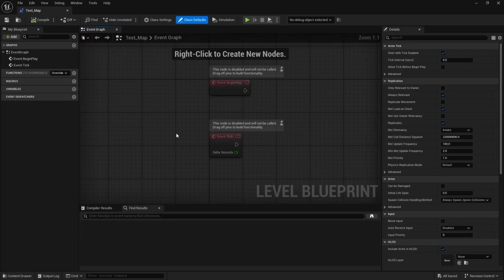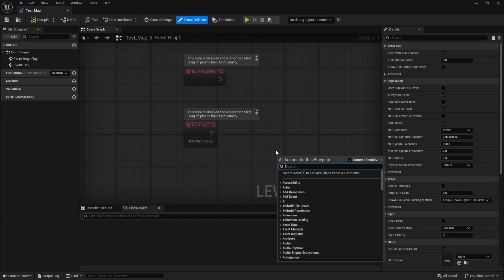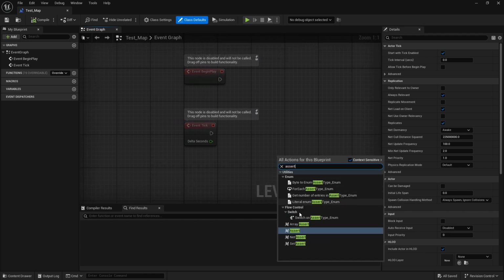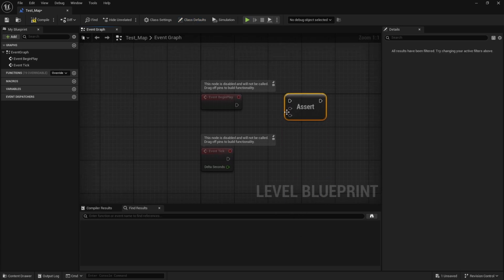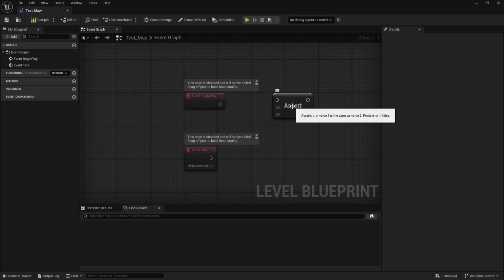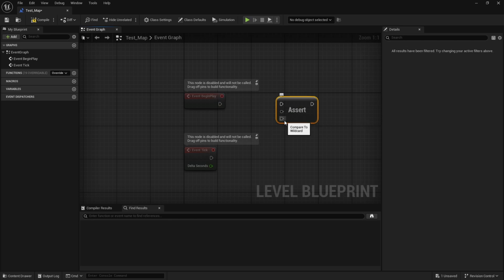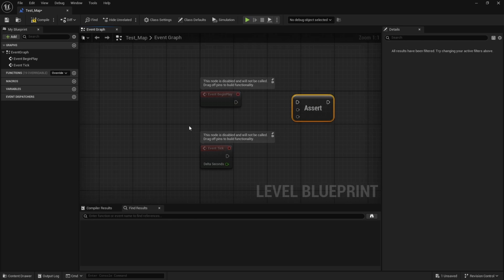So if I open up some blueprints, I'm going to type assert here. And these are basically my asserts that I had to make, but assert is essentially you giving it a value, or could even be a type, but you give it a value and you compare it to some other value, and then you get an error if they're not the same, or the comparison basically fails.